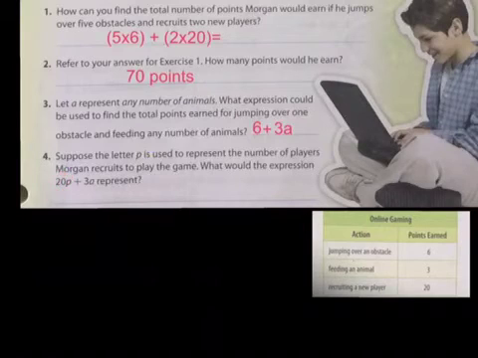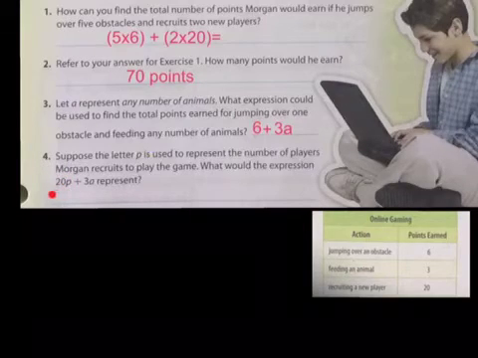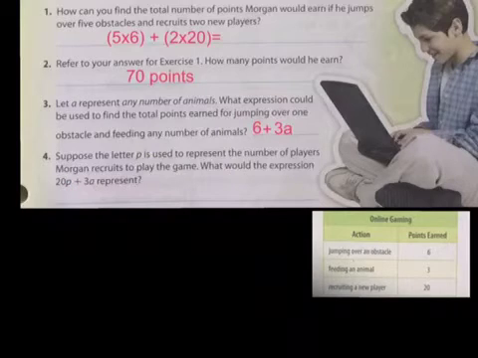Well, 20P, that's a lot of points. 20 how many players, plus, no, sorry, that's not 20 players. That's 20 points per player, and this is 3 points per animal. Okay, as you can see here, 20 points per player, 3 points per animal. I almost said that wrong, I'm sorry. So it would be 20 points for every player plus 3 points for every animal.